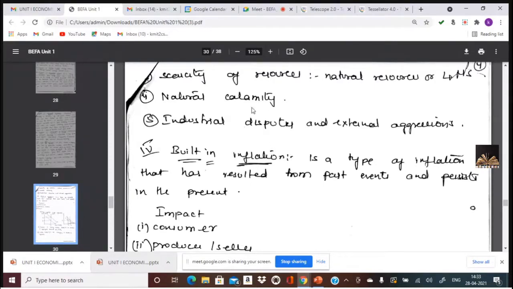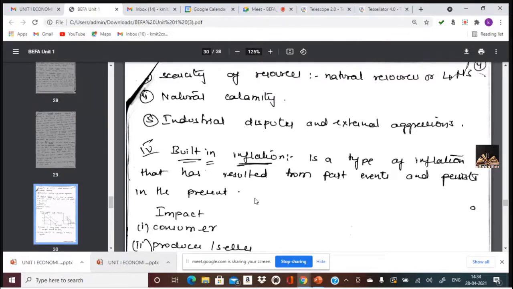And the disputes, which was the last that we can give as an example, isn't it? I don't know in which class you were at that time. In the Telangana agitation, our base school exams were postponed six times in the year 2009, and we were given holidays for 1.5 months in the university. So this is due to external aggressions, which would hamper the supply from meeting the demand.